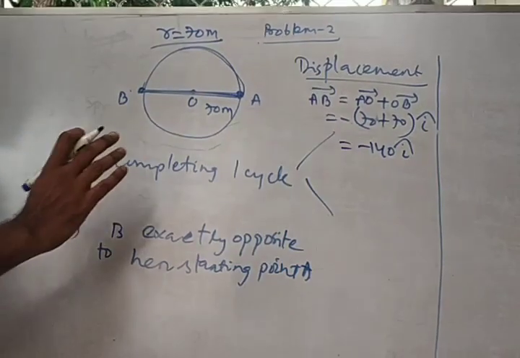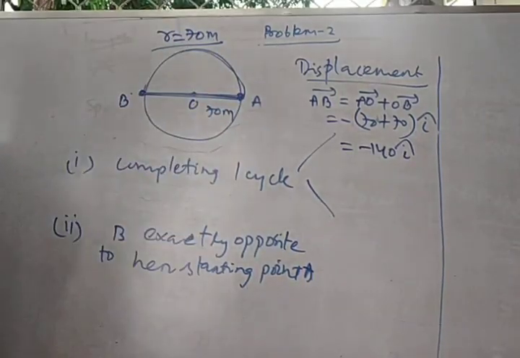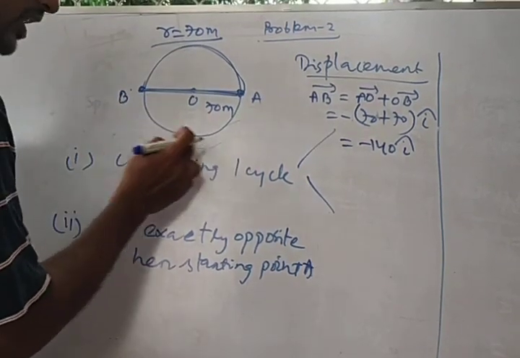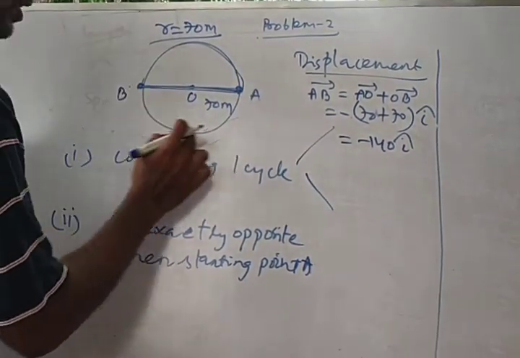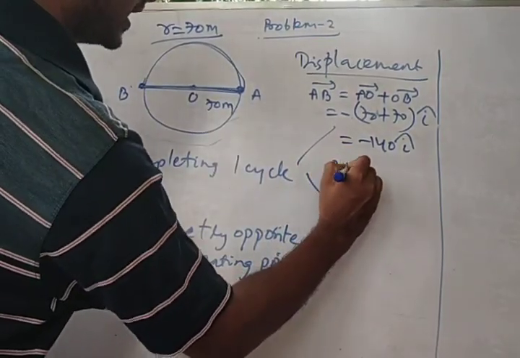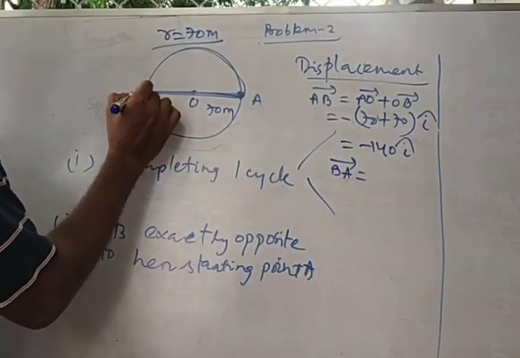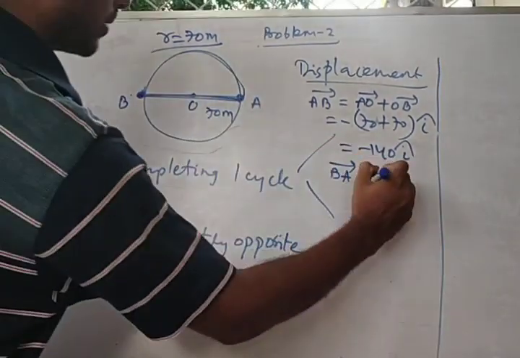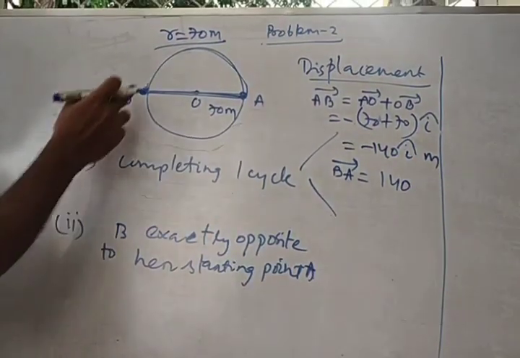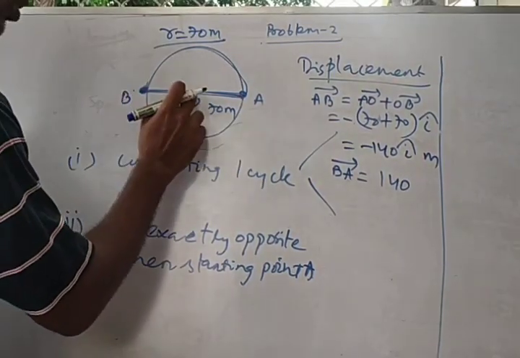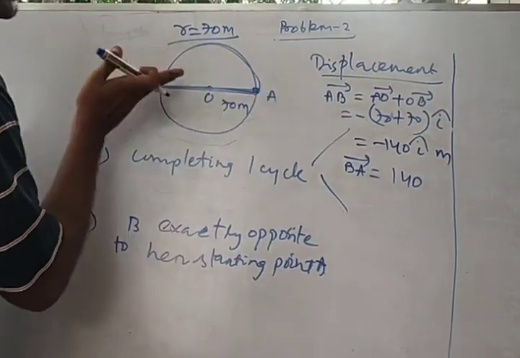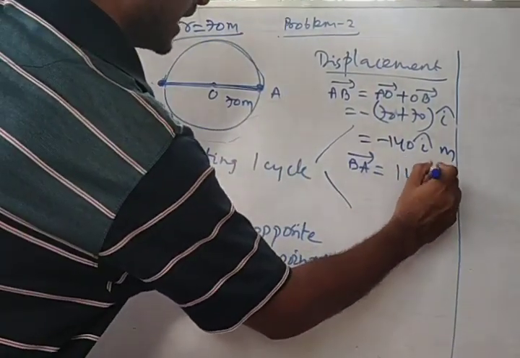So when the girl is going from A to B, her displacement will be minus 140 i cap. If you are not understanding this concept, please watch my vector YouTube video. A to B, her shortest distance will be AB. Now when the girl is making the second half traveling, that is B to A, this is the actual path, but the shortest distance will be BA. So BA vector, here I am putting my origin. From B to O, O to A, 70 plus 70, 140, along the positive x-axis. X-axis means i cap, so positive.